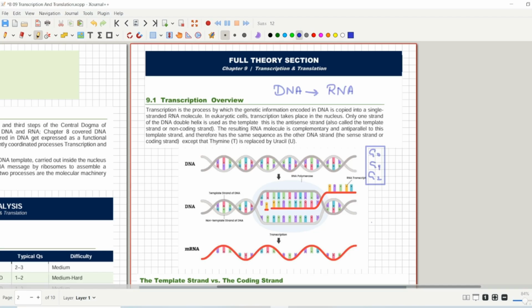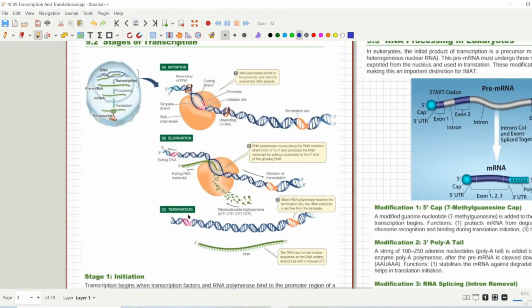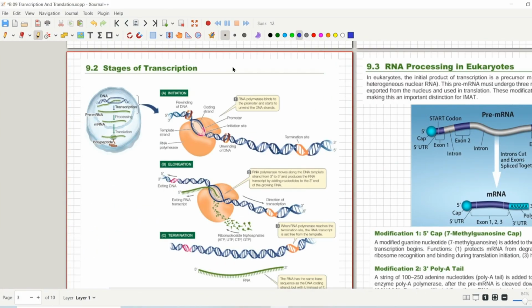However, it is a continuous process. Just like replication, which we discussed in our last lecture, transcription is also a continuous process. Transcription and replication have the same names for their phases. Just like replication, the first phase is initiation. Similarly, transcription also has initiation as its first phase, and this was the diagram we used in replication, if you remember.